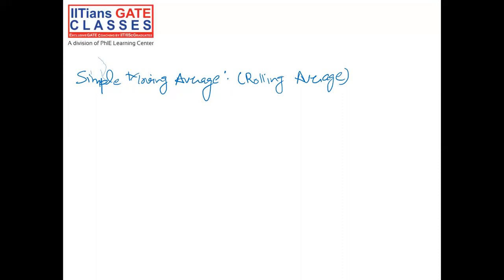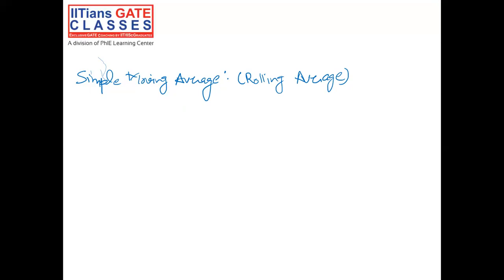As we know, a fresh average is computed at the end of each period by adding the actual demand data for the most recent period and deleting the data for the older period. So as soon as you move ahead in the future, you delete the oldest data from your calculation and include the latest past data in your calculation. So in this method, data changes from period to period. Therefore, it is termed the moving average method or rolling average method.